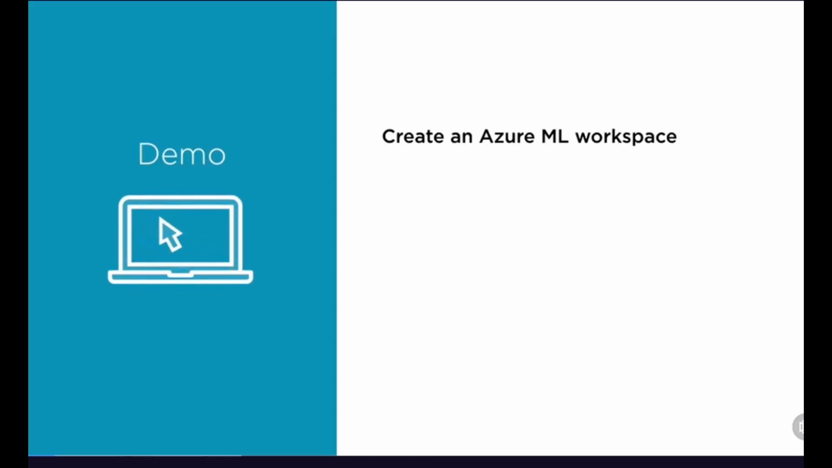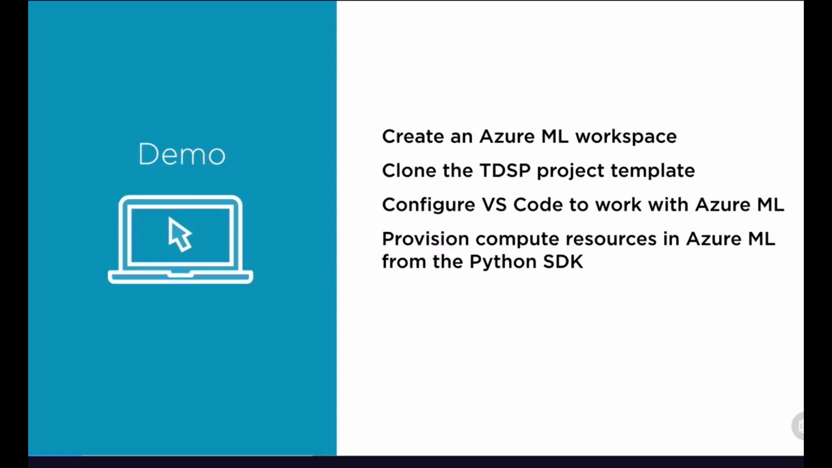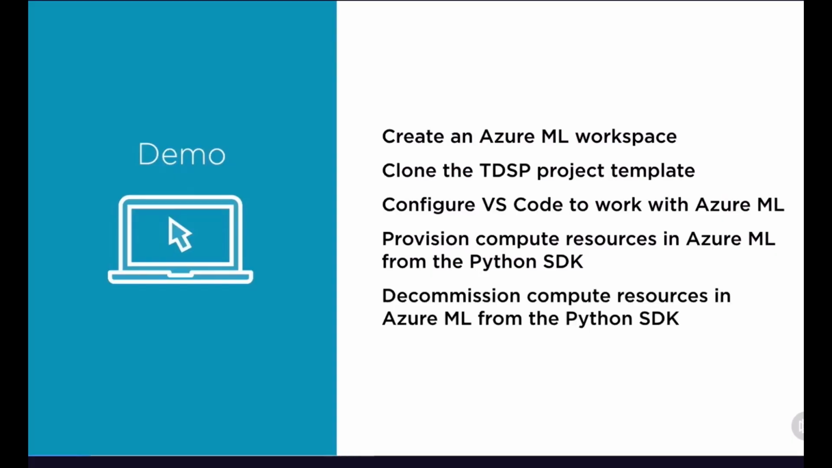So now that we've reviewed the Team Data Science Process, we're going to actually create a project and interact with Azure Machine Learning Services within this demo. First, we're going to create an Azure Machine Learning workspace that we'll be leveraging. Then we'll clone the TDSP project template. We'll configure VS Code to work with Azure Machine Learning. We'll provision compute resources in Azure Machine Learning from the Python SDK, and then we'll decommission those same resources.